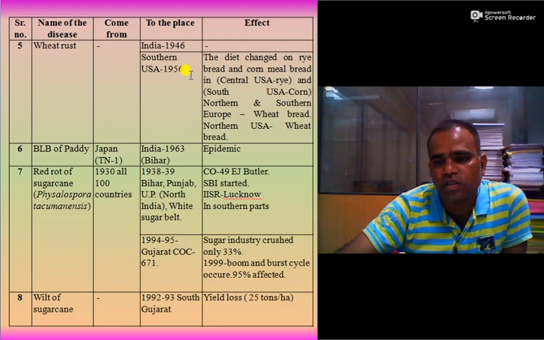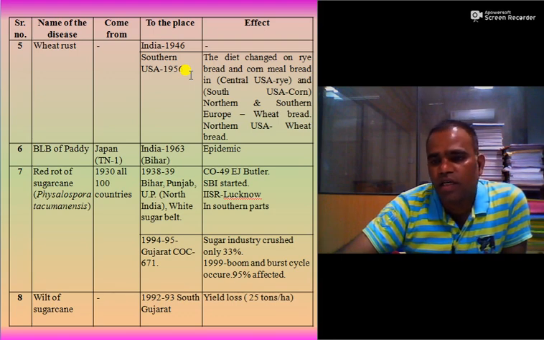Too much loss also occurred. Then red rot of sugarcane occurred in 1938-39 in Bihar, Punjab, UP, in almost all the countries.